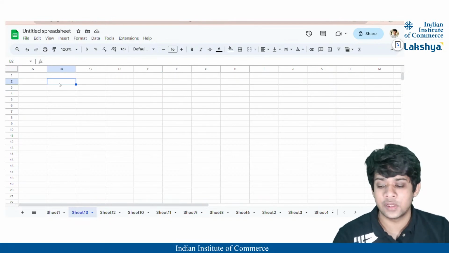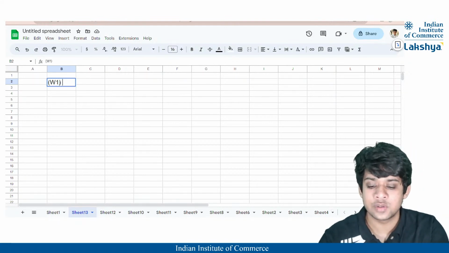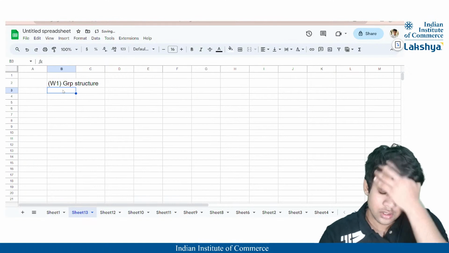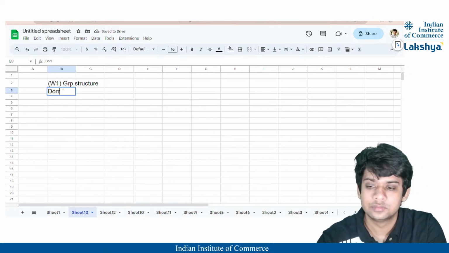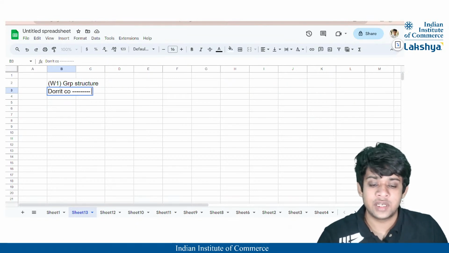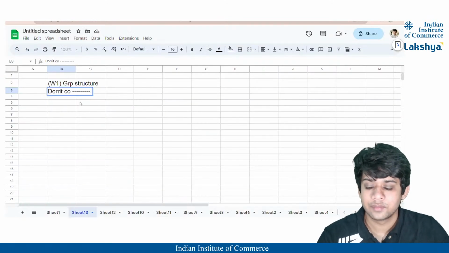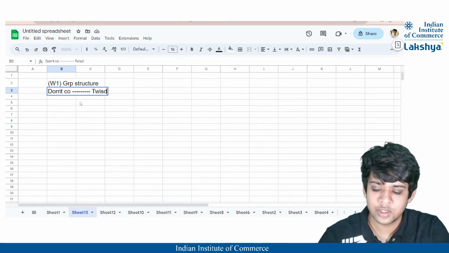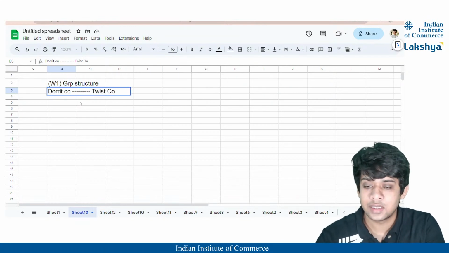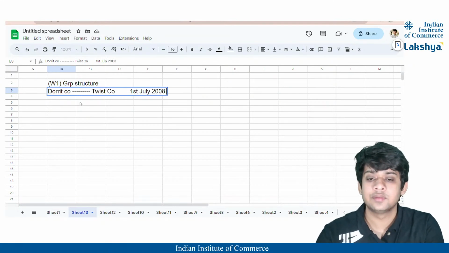So firstly, we will prepare our first working note, which is going to be nothing but the group structure. What is actually the group structure, right? So here, Dorrit Company has acquired a subsidiary company, namely Twist Company, and that is on 1st July 2008, right?